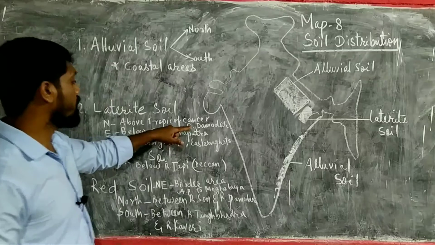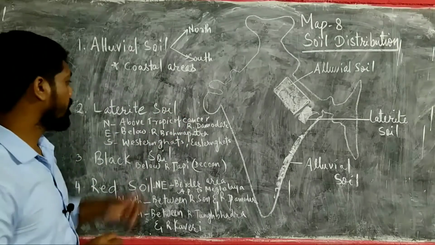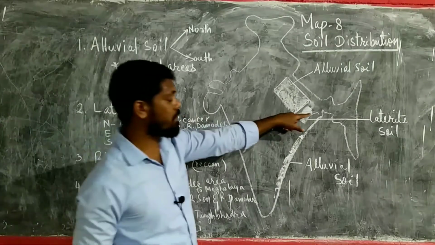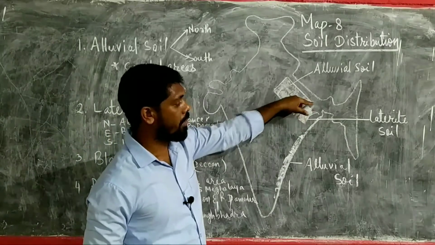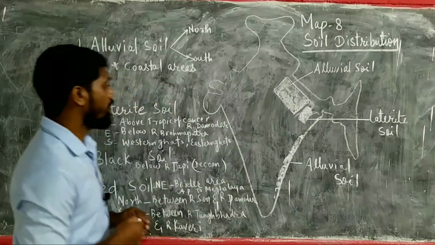About the Tropic of Cancer, if it is asked for the north side of India, then you can mark it above the Tropic of Cancer here, or you can just cross it, and it will be the area where laterite soil is found.